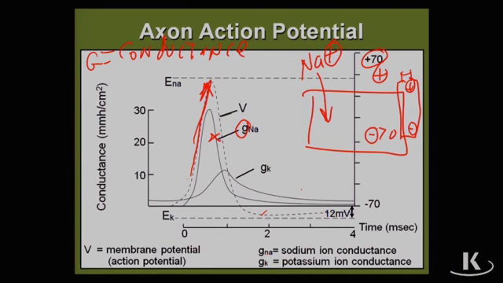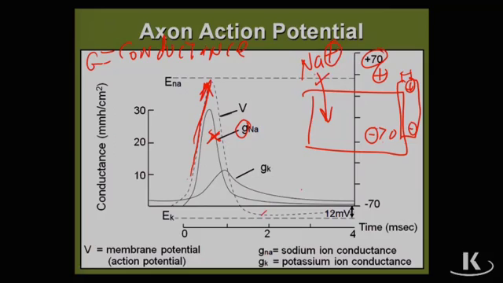Now that's depolarization. Depolarization is based on this positive ion going into the cell. It starts out as very negative inside, and then the positive thing goes in.